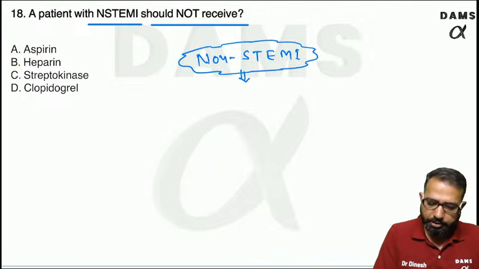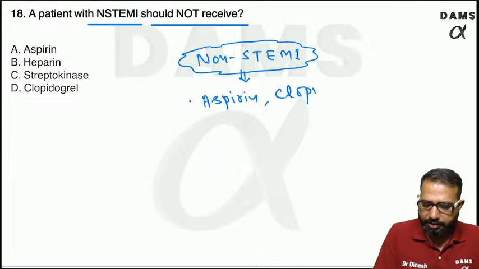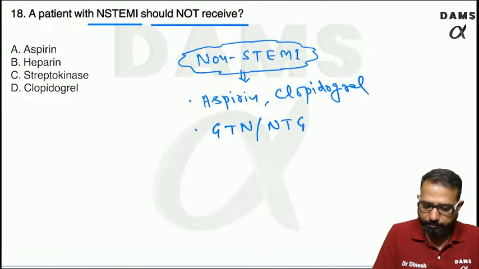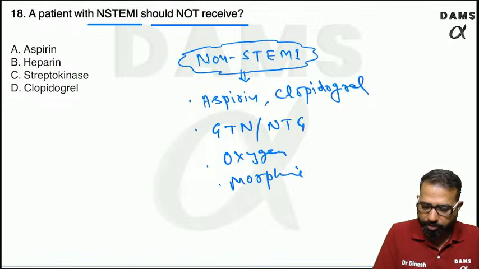So in these, what is the treatment? We use drugs like aspirin for antiplatelet purpose. You can use clopidogrel as well, that is antiplatelet. We use the nitroglycerin or GTN. Nitroglycerin is GTN. We use oxygen if hypoxia. We use morphine if severe pain, but that is not usually required in non-STEMI.